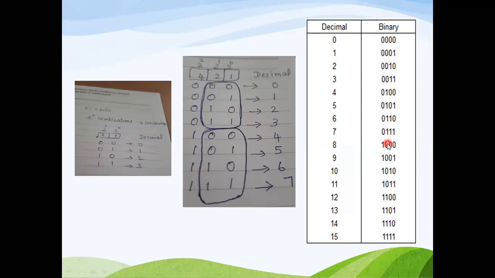Again 000 to 111 will be repeated. See this? Once again 000 to 111 is repeated here, from 8 to 15. But the MSB will be set to 1.